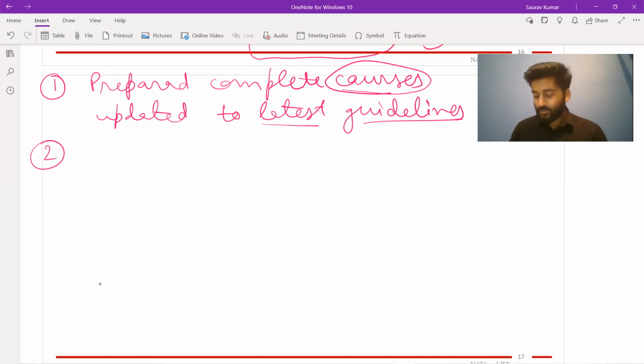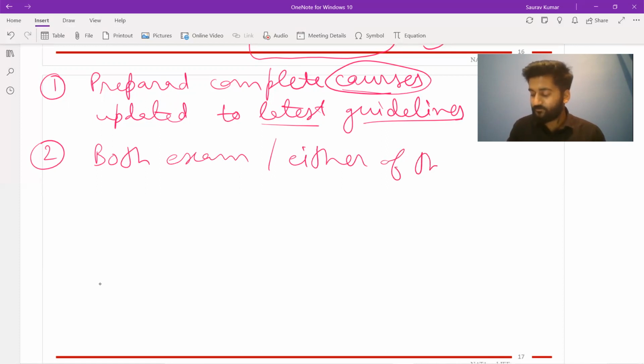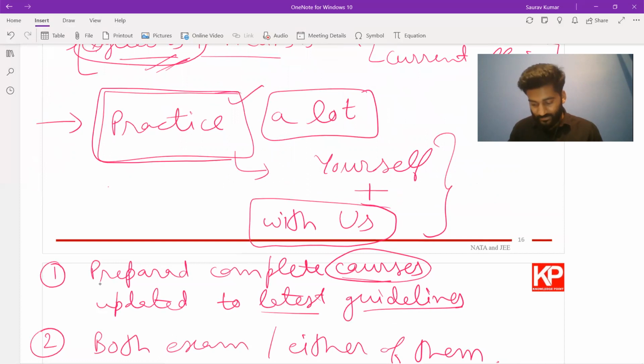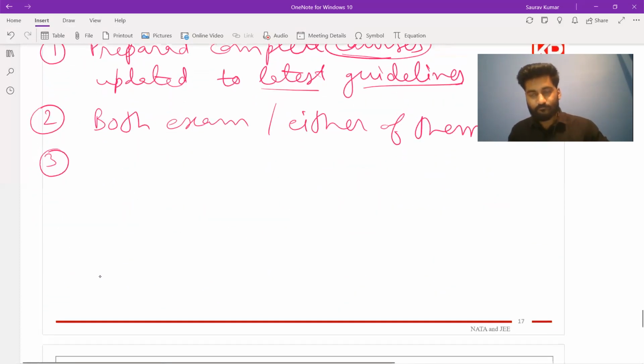Next, you can enroll for both exams, like JEE and NATA, or you can enroll for either of them. If you think of focusing on only one of them, only JEE or only NATA, that facility is also available with us. Third, as I mentioned above, practice, because this is the most important one. It can only save you.